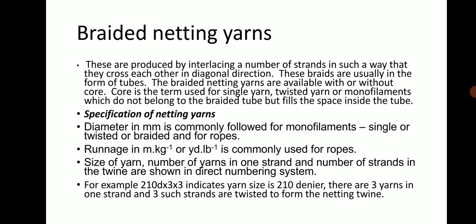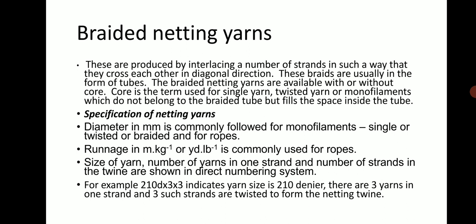Braided knitting yarns. These are produced by interlacing a number of strands in such a way that they cross each other in a diagonal direction. These braids are usually in the form of a tube. The braided knitting yarns are available with or without core. Core is a term used for a single yarn, twisted yarn or monofilaments which do not belong to the braided tube but fill the space inside the tube.